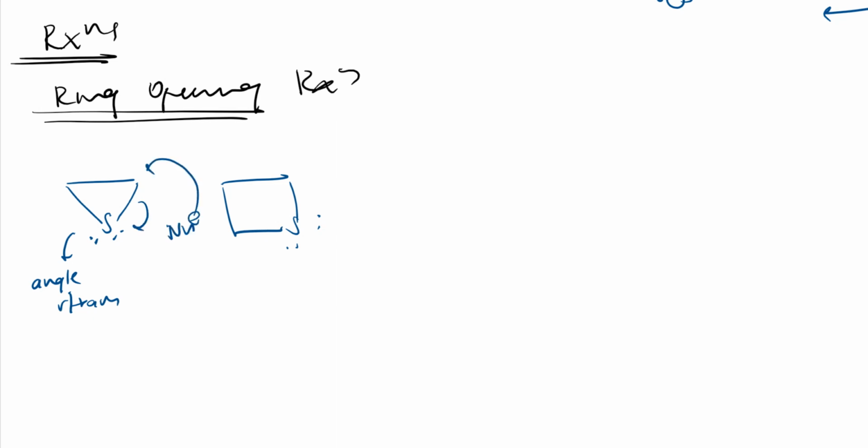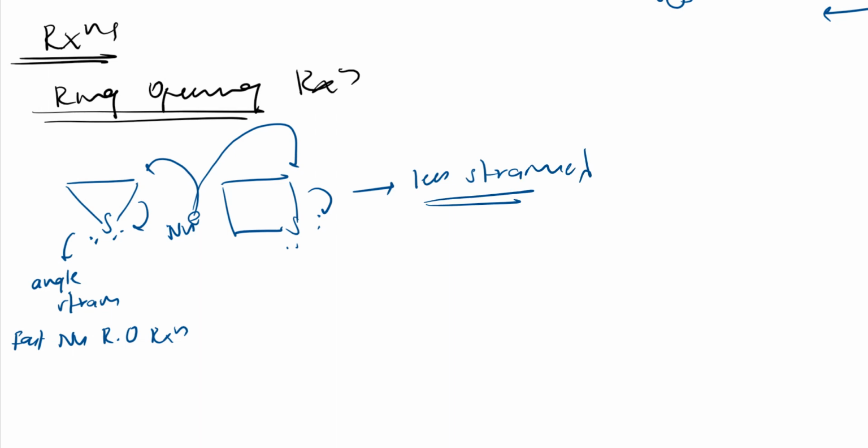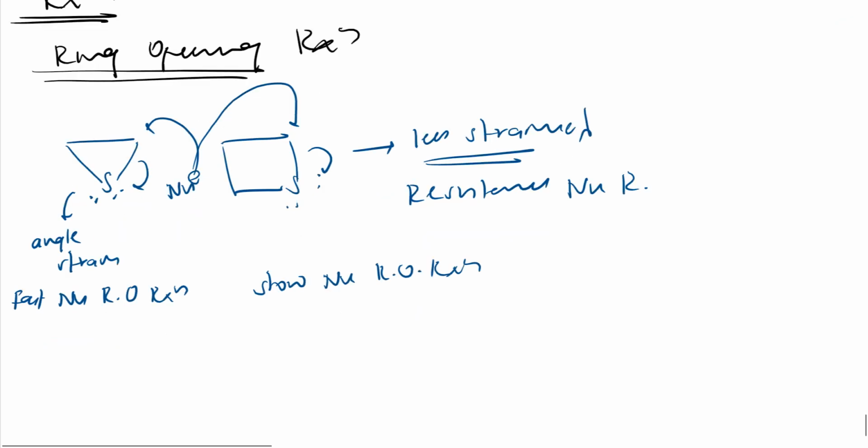So it will do fast nucleophilic ring opening reaction, whereas this ring is less strained compared to that. It is also strained, no doubt, but compared to the 3-membered, it is less strained, because of which it is resistant to nucleophilic ring opening reaction. So it will be a very slow nucleophilic ring opening reaction. To increase the rate, what we do, we add some drastic conditions, that is, we increase the temperature to more than 100 degrees Celsius. So we use drastic conditions. So that's the one thing.